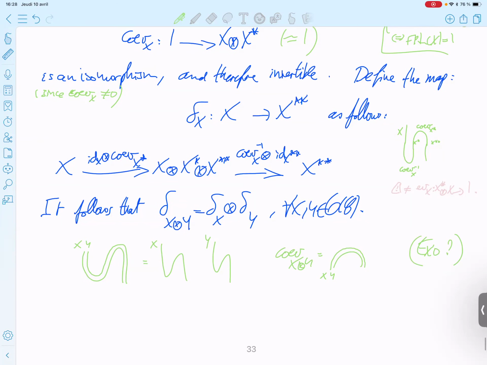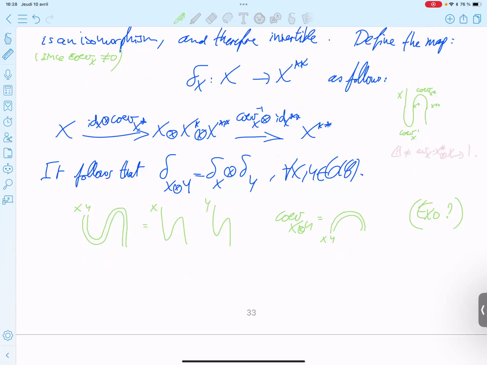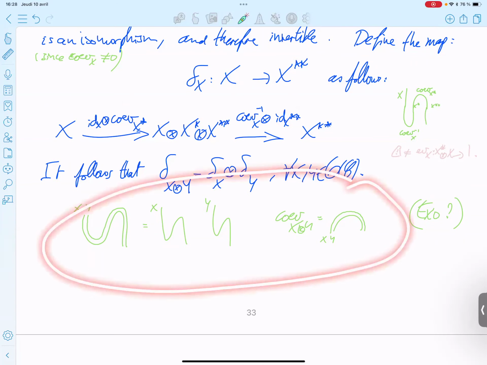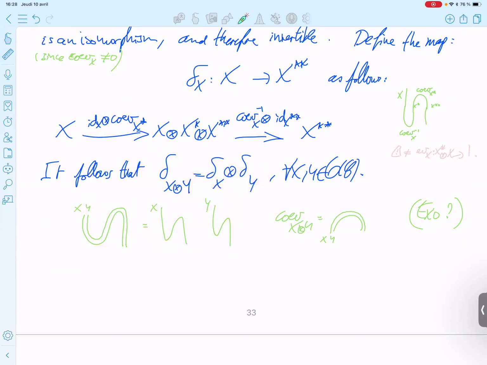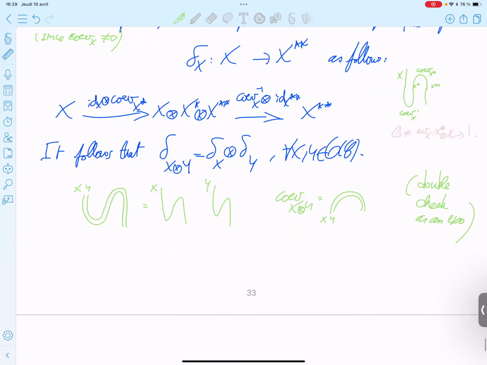You have to check that this is true, and that it is enough to get the equalities. So double check that as an exercise.